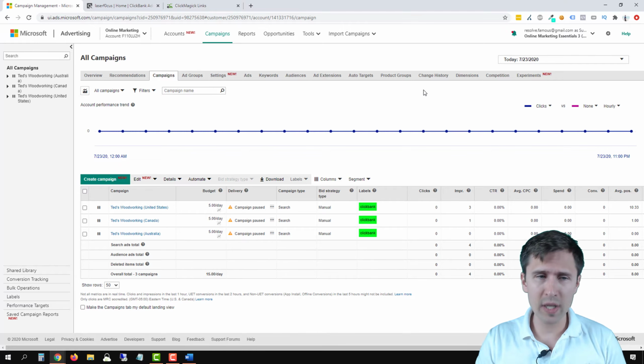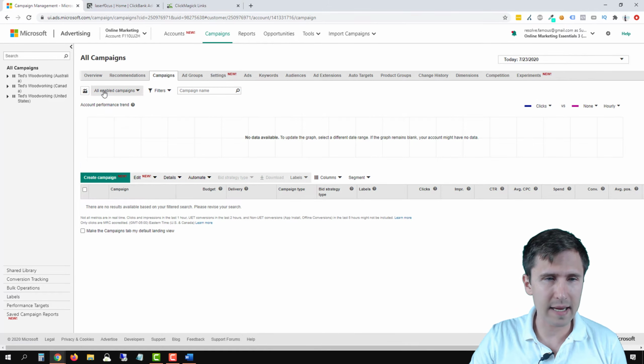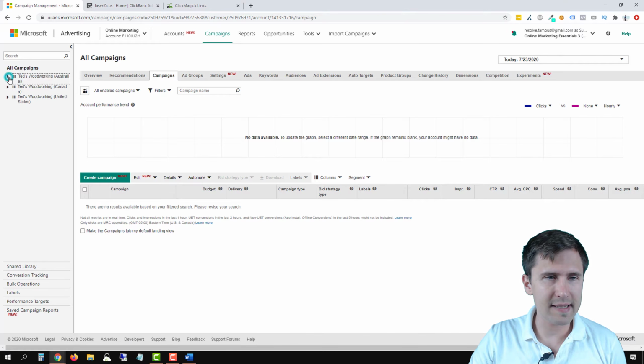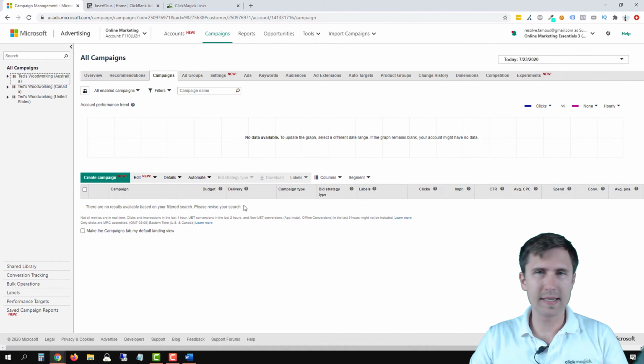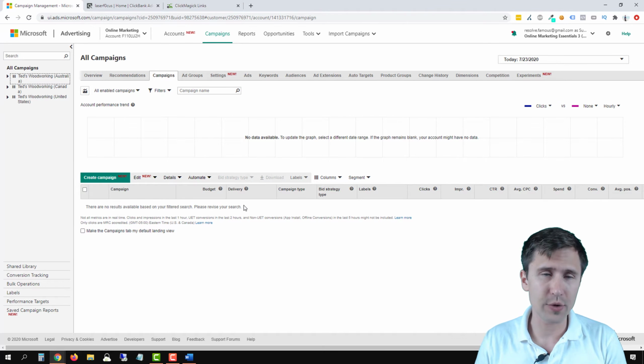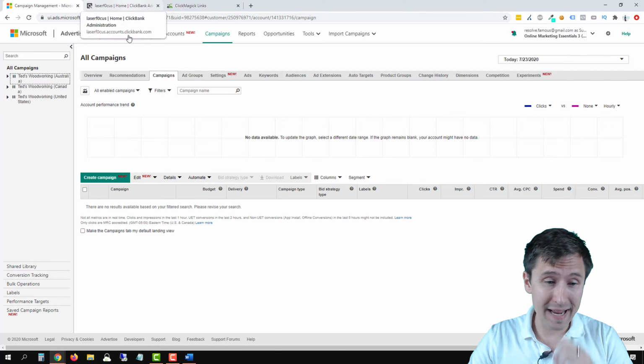Okay. Once you've created your ad account, you should see a screen that looks like this. Now you probably won't have anything here. So you might see something that looks like this. It's going to be completely blank. You might not even see these here on the left-hand side. I don't know how to remove them, but it's going to be a blank screen, and that's okay. We're going to work together from start to finish, okay? So we have this set up. Let's head over into our ClickBank account, okay?